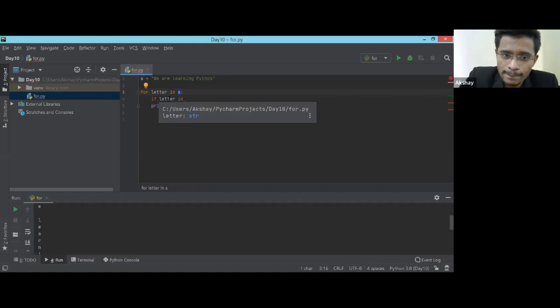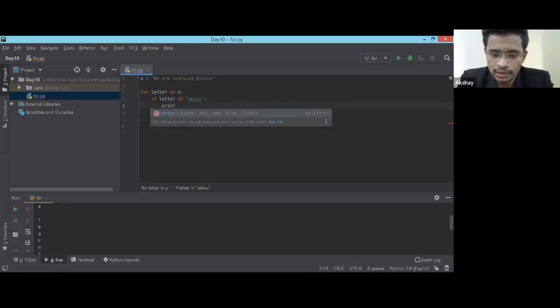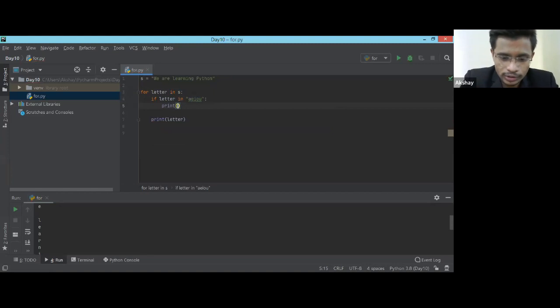Now I'm going to check that letter in my next string, whether that letter is in A, E, I, O, U. So these are the vowels. I'm going to check it over here. If that letter is present in this string, either it is A, E, I, O, U, then I'm going to print that vowel. So this letter will get printed. This is a very simple thing which I'm doing over here.